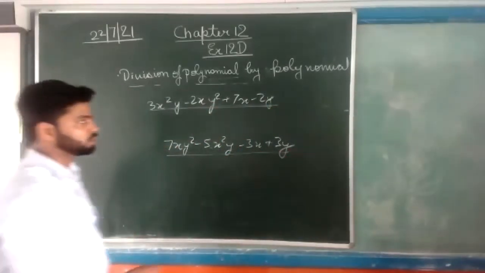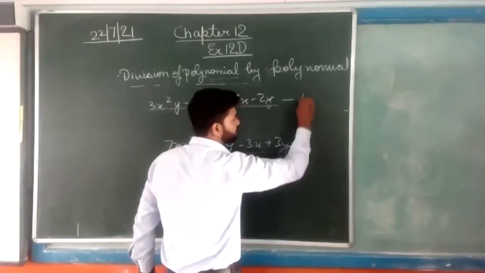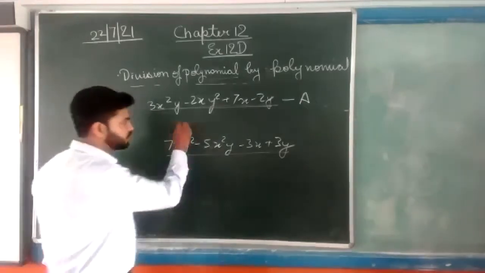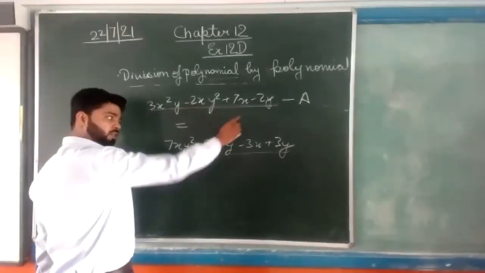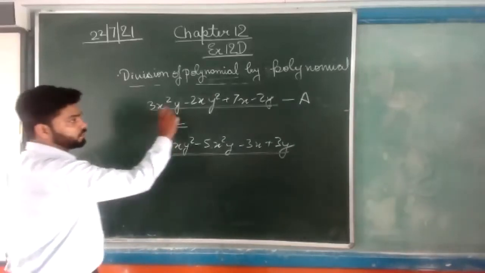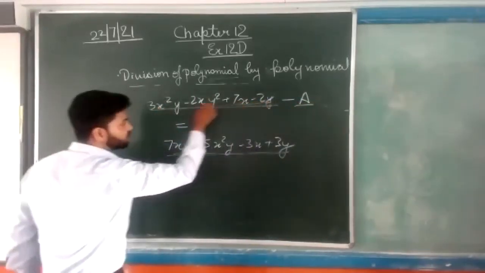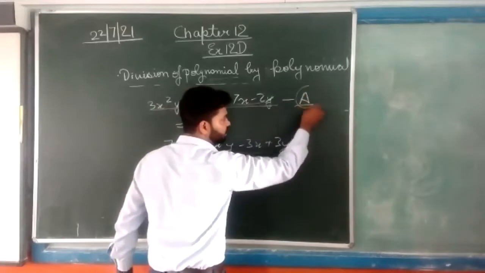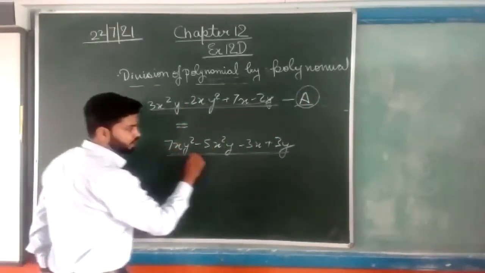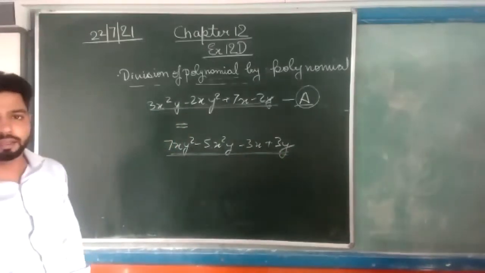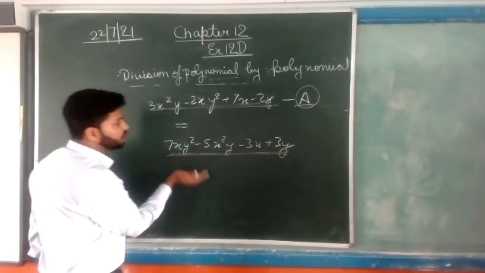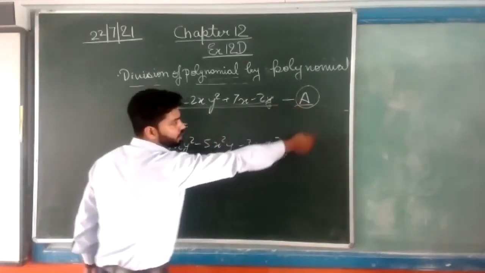Let's suppose a is subtracted from this. If a is subtracted from this expression, the result will become equal to this, because the question is asking like this. So we will transfer the whole expression before the equals sign and a will come here.